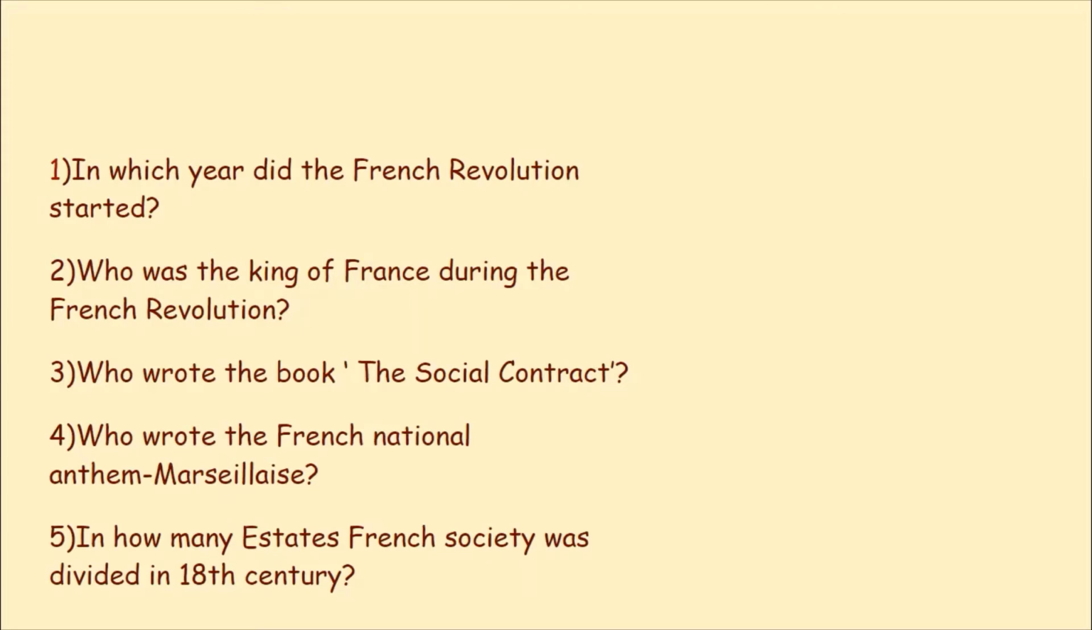Who wrote the book The Social Contract? It was written by Rousseau. Who wrote the French national anthem Marseillaise? It was written by Rouget de Lisle.